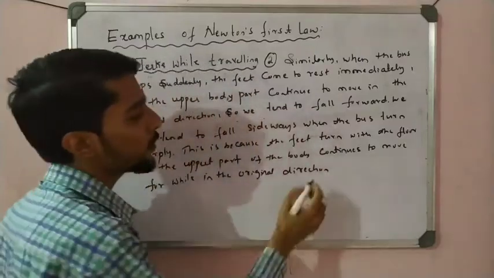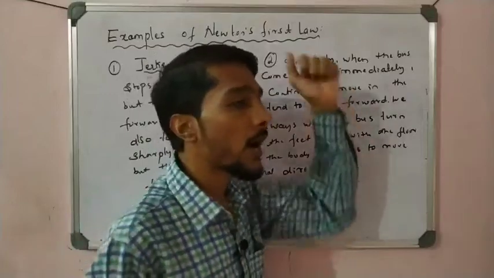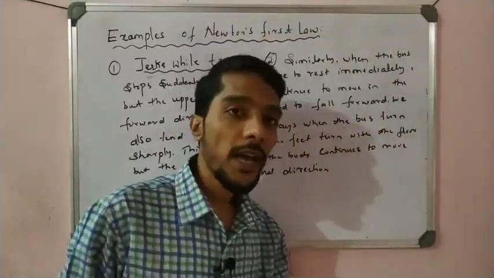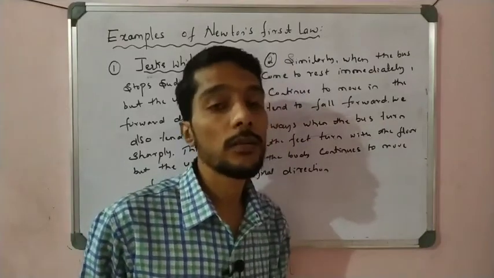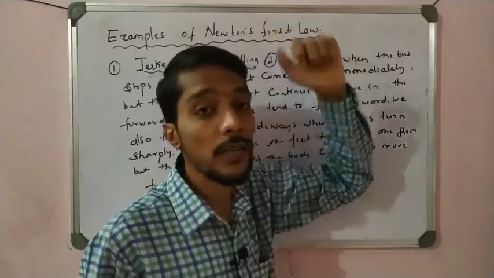That also we experience here. So whenever the bus is suddenly stopped, what happens? We jerk forward. Why? Because the feet stick to the floor surface, and if the surface comes to rest, the feet also come to rest. The body does not feel that sudden stopping force.